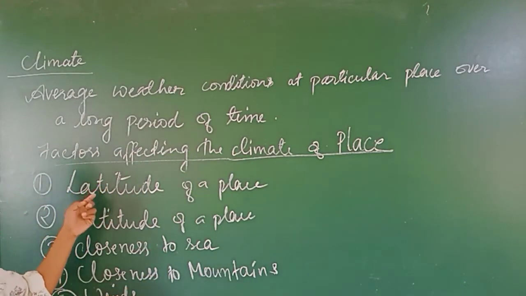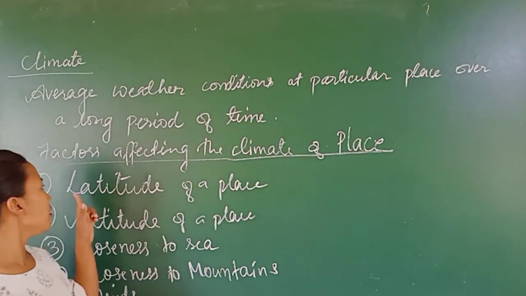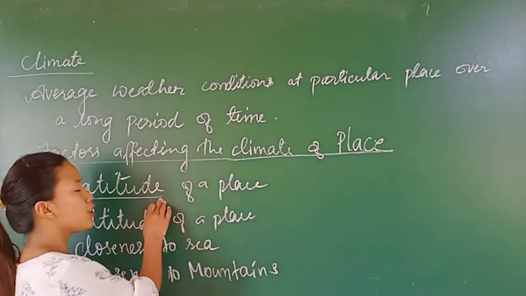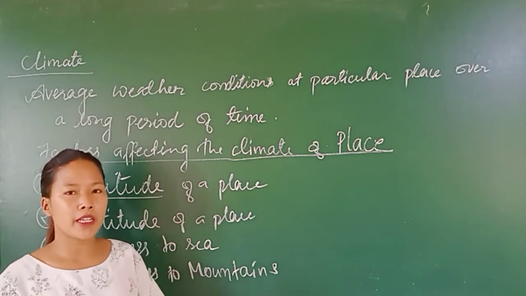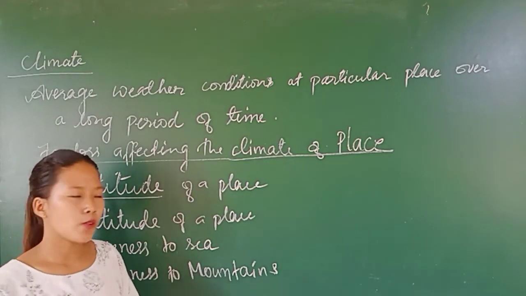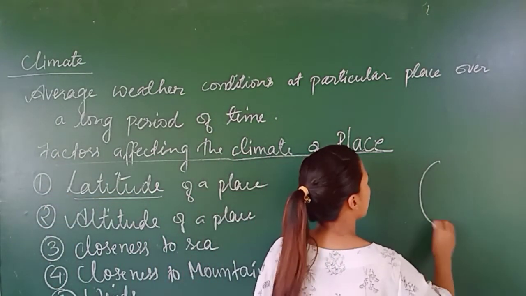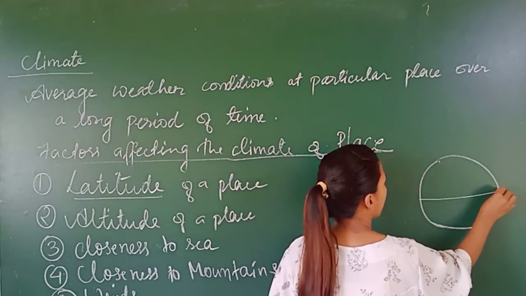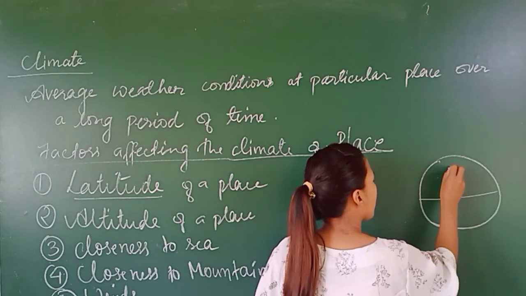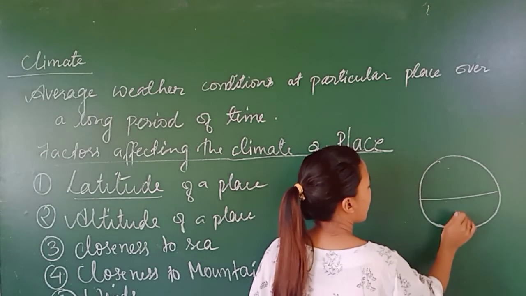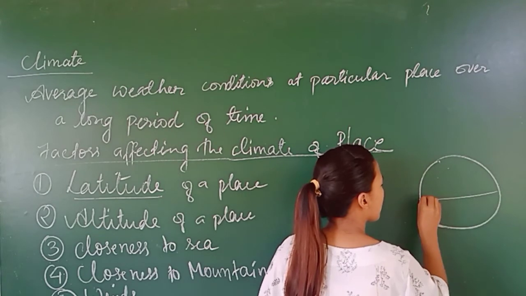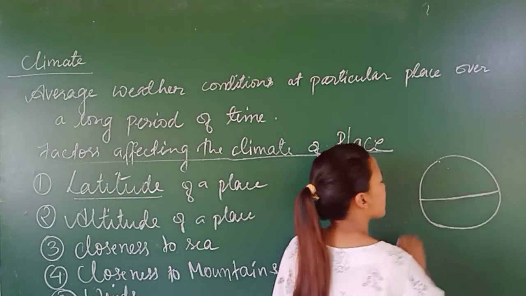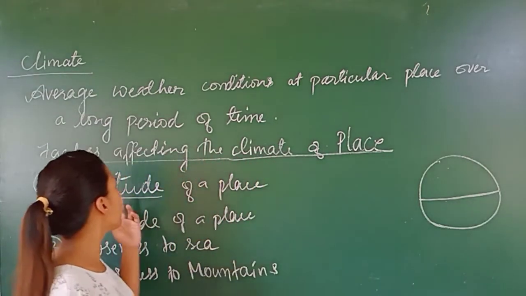Now let us first see the latitude of a place. How the latitude of a place affects the climate. Latitude refers to the location of a place with respect to the equator. Now suppose this is our planet Earth, and we have an equator here. The location of a place anywhere on the earth with respect to the equator is called the latitude.